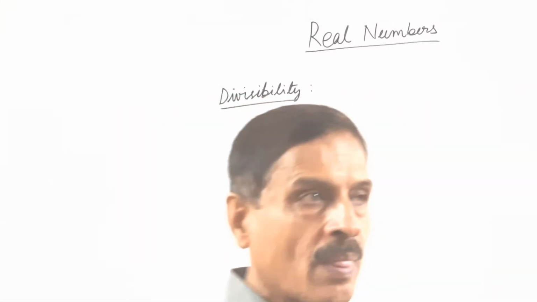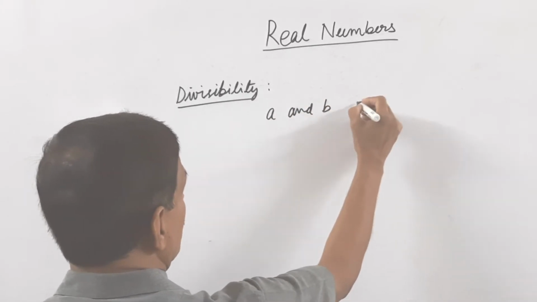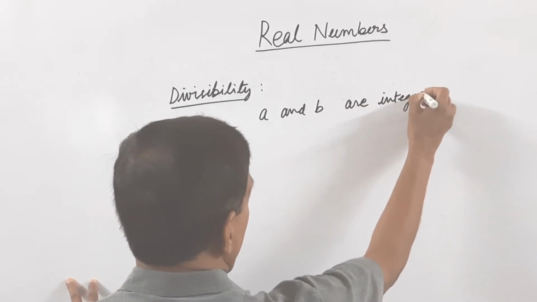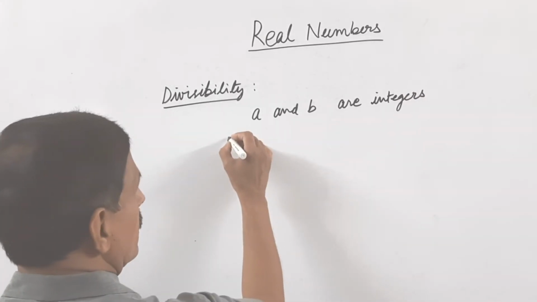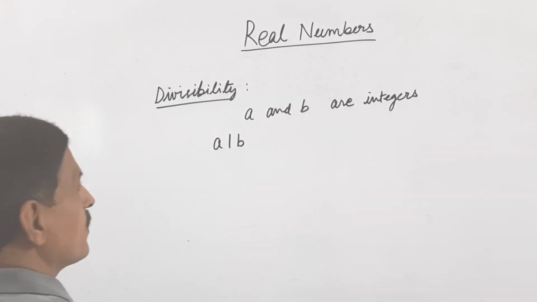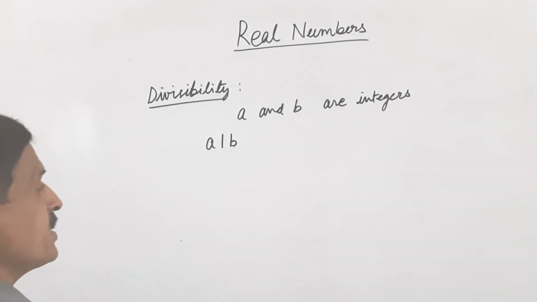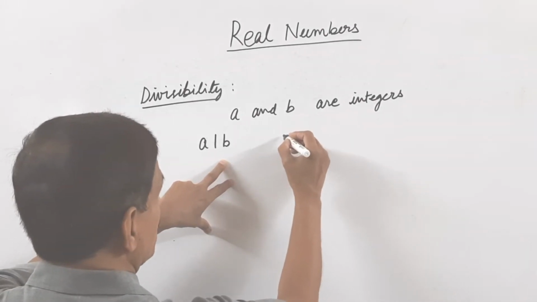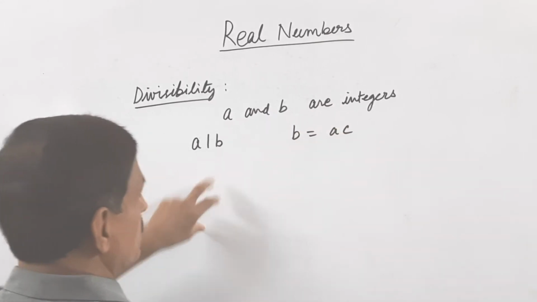If a and b are integers, then a divides b only if there exists an integer c such that b is equal to ac.